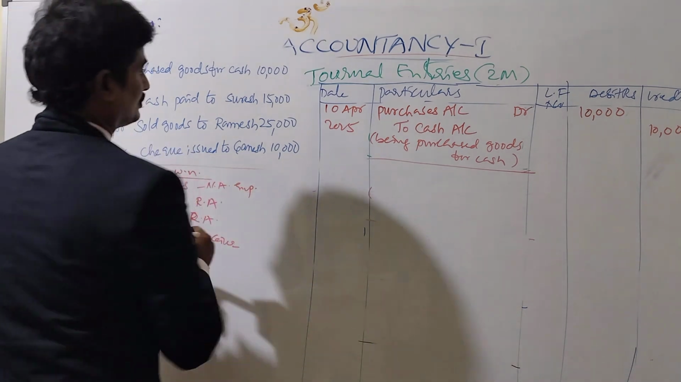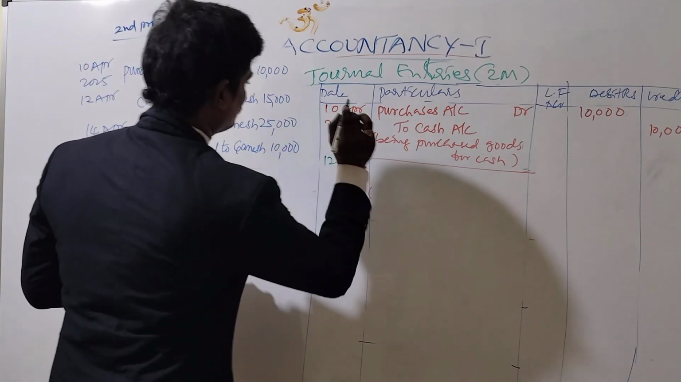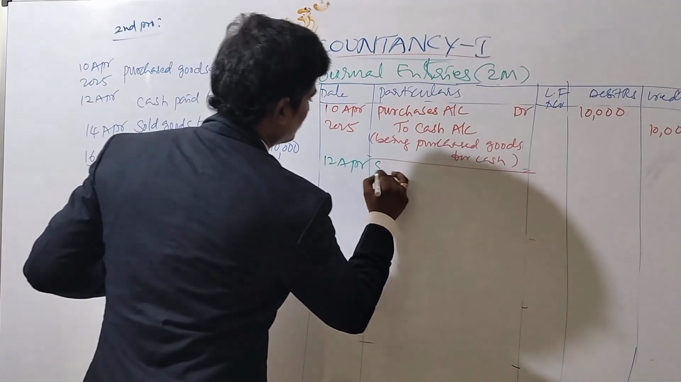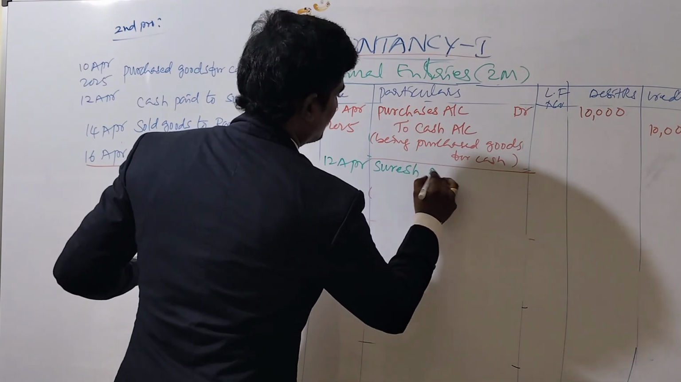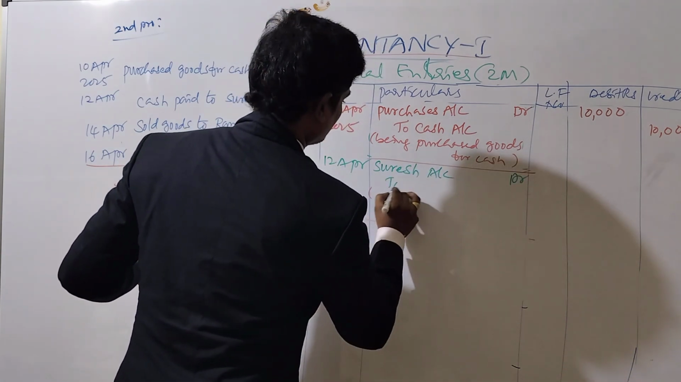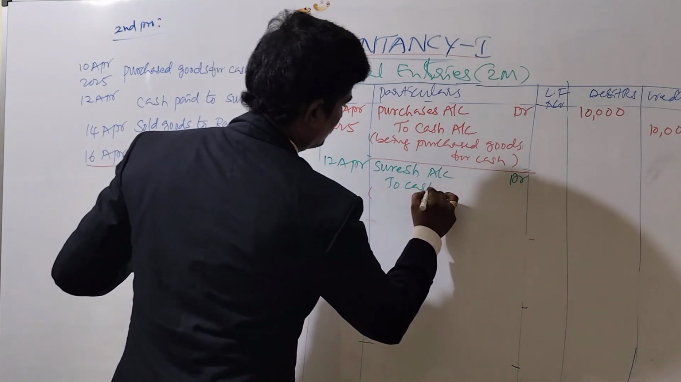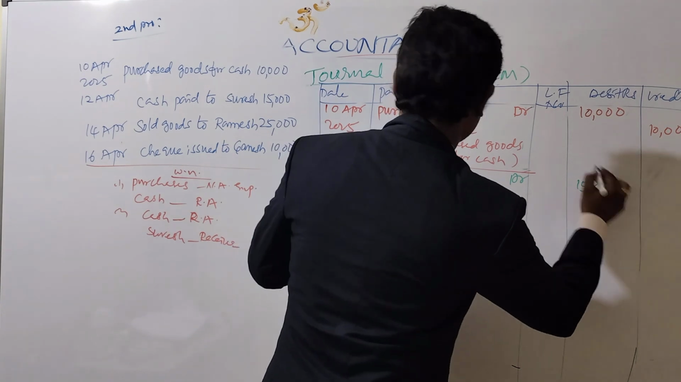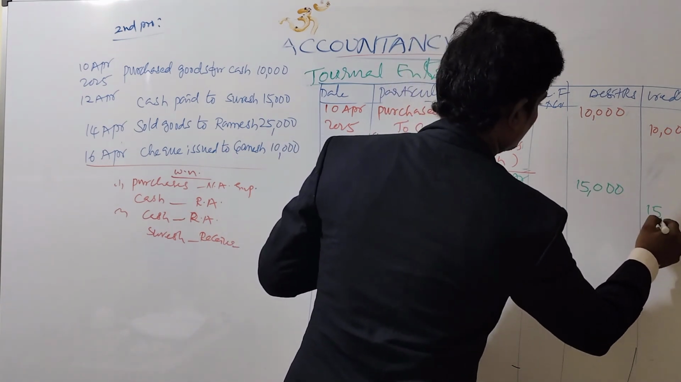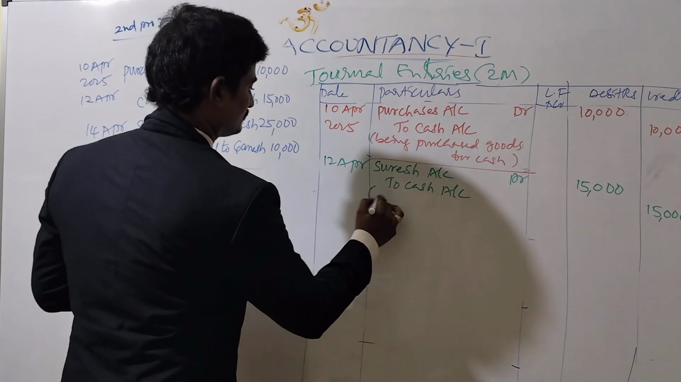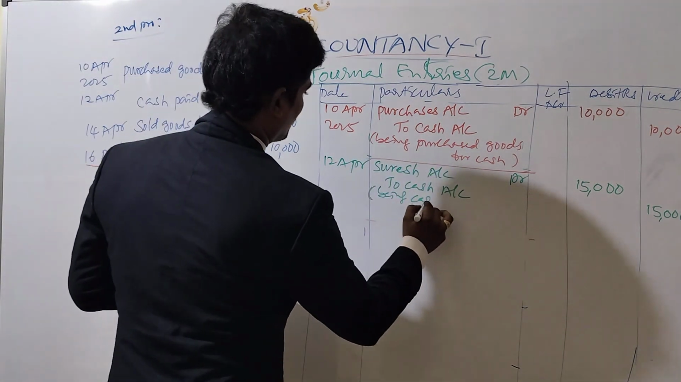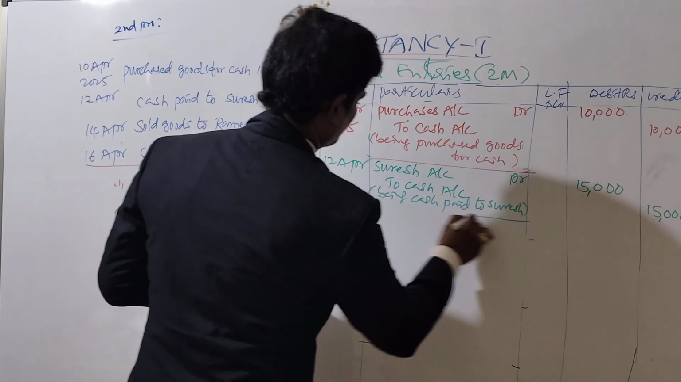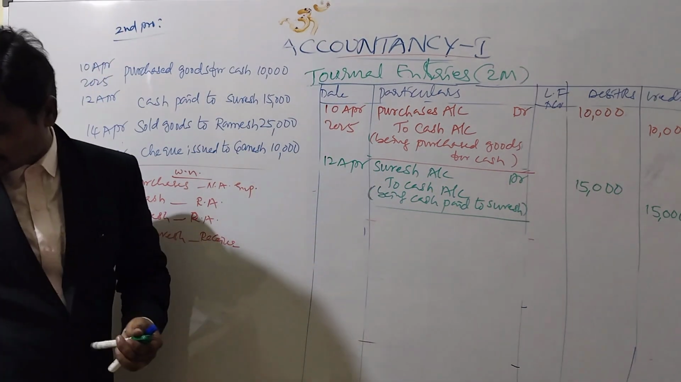So first one, receiver name. Second transaction, 12th April. We are paying and Suresh is receiving. That's why receiver name, Suresh account debit; cash is going out, cash account credit, 15,000. So being cash paid to Suresh.